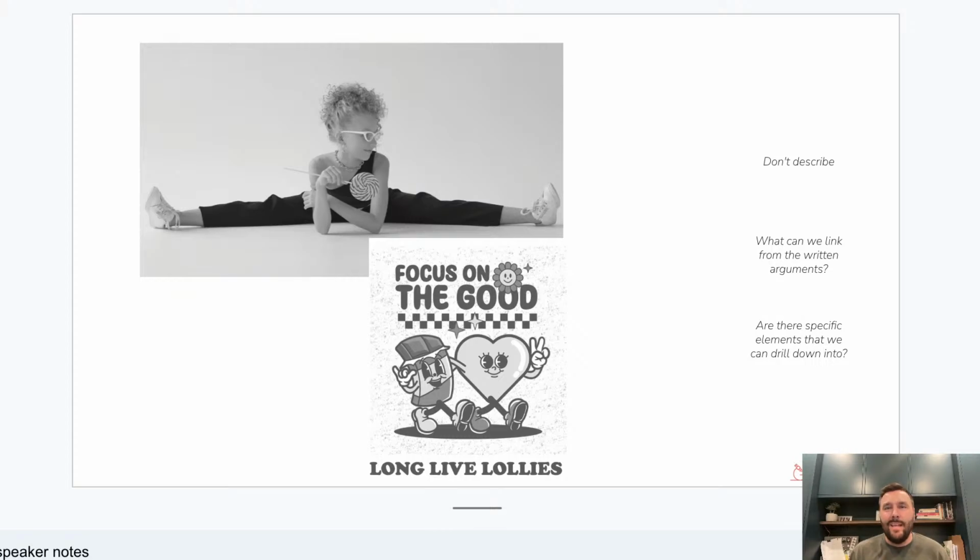Sometimes people explain the picture a little bit, like with the top one with the girl doing the splits, saying it's a girl engaged in activity whilst also eating a lollipop, which shows that the two things can go together. That's okay, but it feels like you're doing most of the analysis, but not the most important part. How is she trying to impact the audience there?